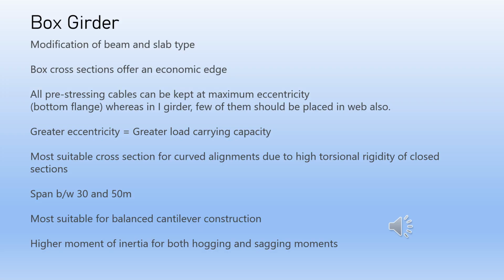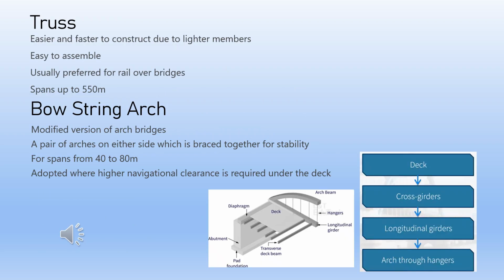It is also ideal for integral or continuous spans where hogging moments may arise, as the section has a higher moment of inertia for both hogging and sagging moments, compared to the conventional I-girders with composite deck slabs, which have a higher moment of inertia for sagging moments than for hogging moments. During the earlier periods, truss-type structures were preferred for long span bridges. Spans of up to 550 meters were constructed for the Canada-Quebec Bridge in 1917. Although truss-type superstructures are usually made of steel, timber was initially used and concrete was added over time.